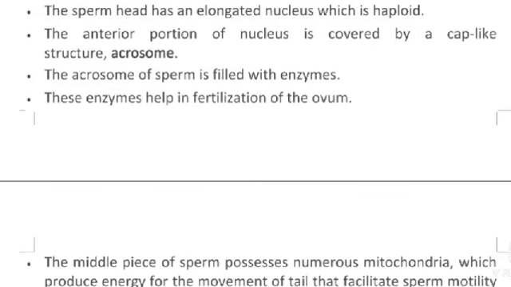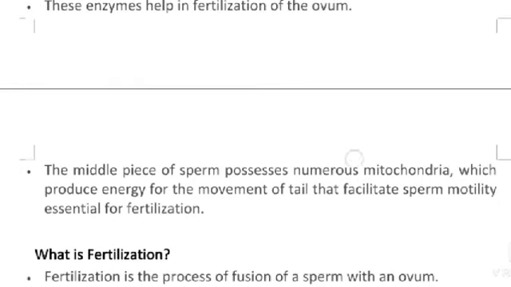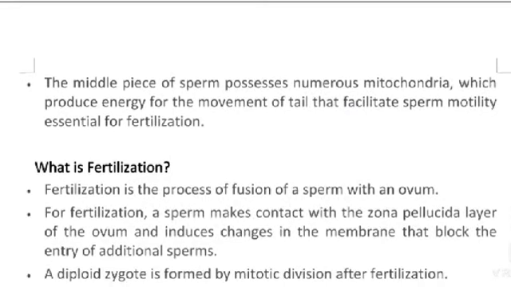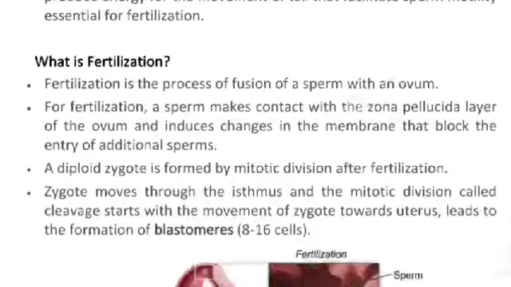The acrosome of the sperm is filled with enzymes. These enzymes help in fertilization of the ovum. The middle piece of the sperm possesses numerous mitochondria which produce energy for the movement of the tail that facilitates sperm motility, essential for fertilization.